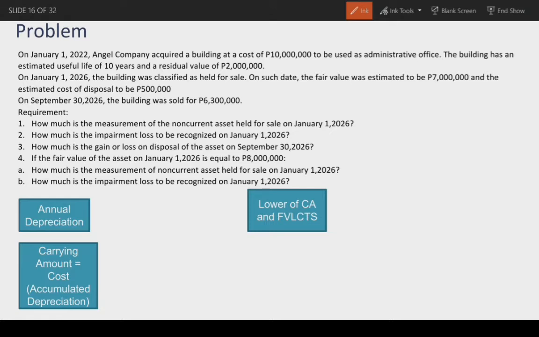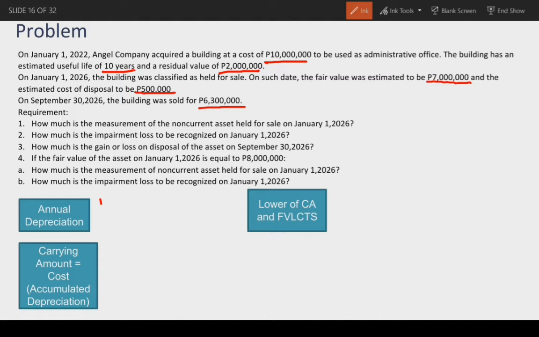On January 1, 2022, Angel Company acquired a building at a cost of 10 million to be used as administrative office. The building has an estimated useful life of 10 years and residual value of 2 million. On January 1, 2026, the building was classified as held for sale. On such date, the fair value was estimated to be 7 million and the estimated cost of disposal is 500,000. On September 30, 2026, the building was sold for 6.3 million. Requirement: how much is the measurement of the non-current asset held for sale on January 1, 2026?